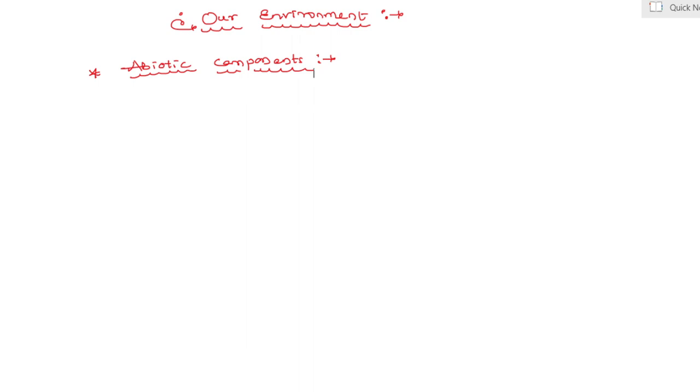Producers: autotrophs are termed as, my dear students, producers. Afterward, consumers. Consumers can be classified into three main types: herbivorous, carnivorous and omnivorous. Afterward, third one is decomposers. Microorganisms come under decomposers.